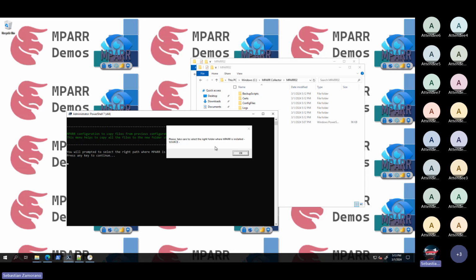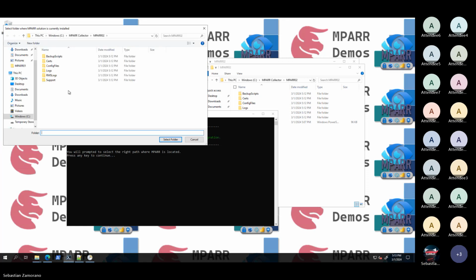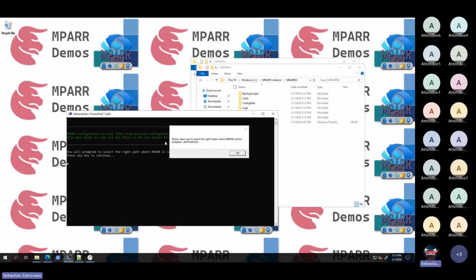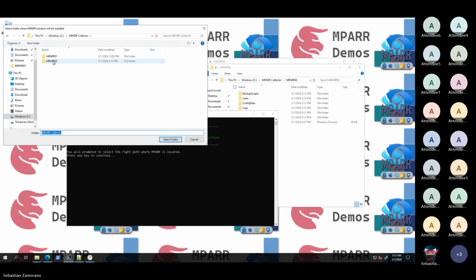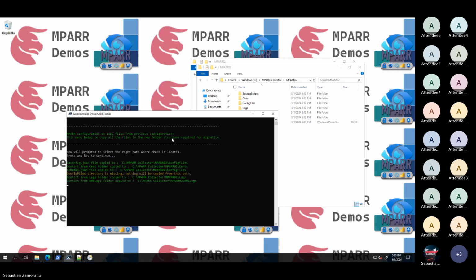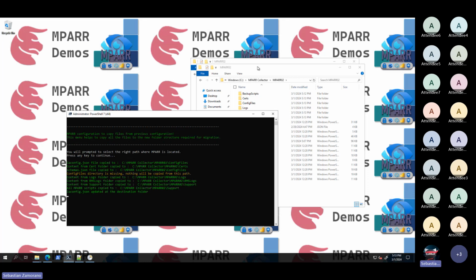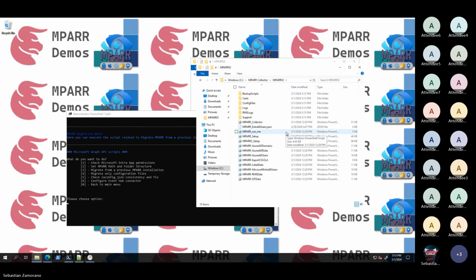We need to take care to select the source, and then the destination. And here we can see that all the files were copied to the new directory, but we are still using the old script. I will go to that part. We only have the new structure of the folders.